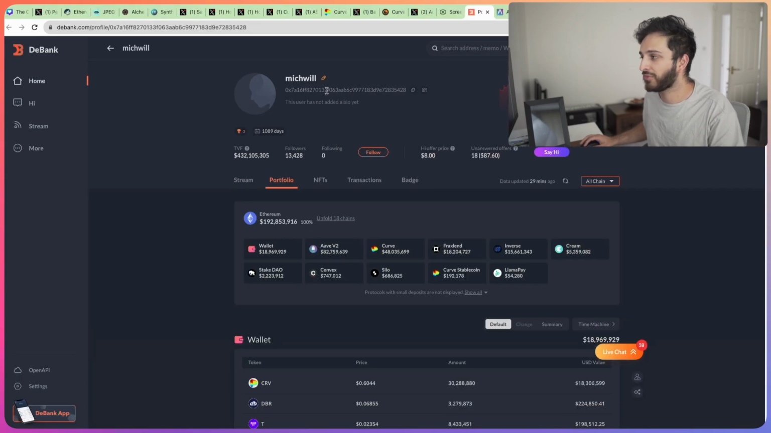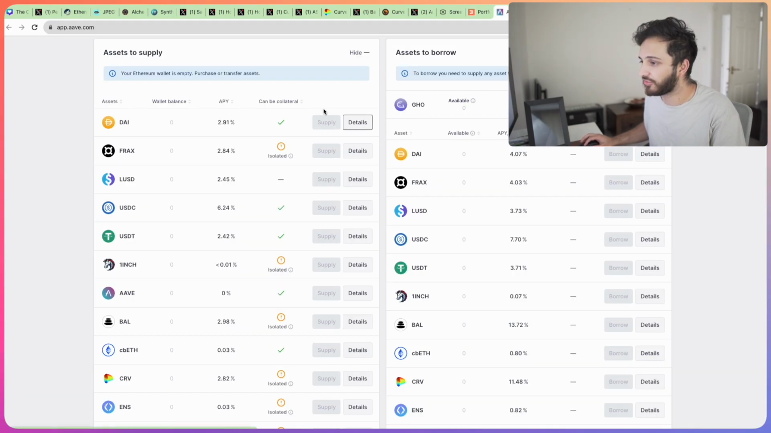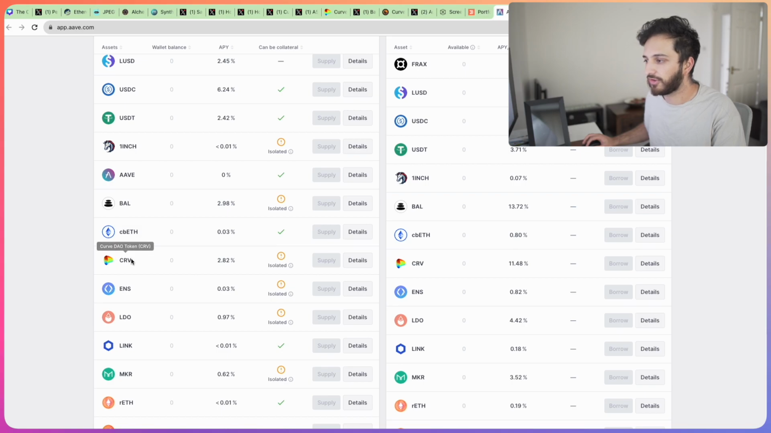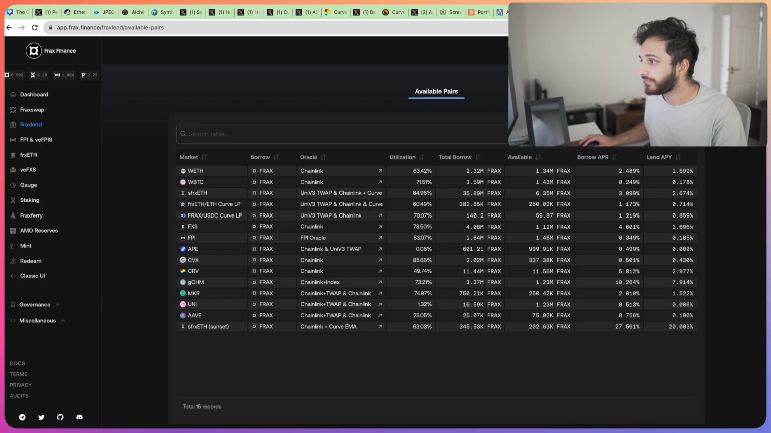We can see everyone was tracking his wallet. This is Michael's wallet. Everyone was tracking it, and it was really nice to be able to see this in real time. Today, his wallet is 192 million, but I think at the time it was significantly worse. And essentially what he had was on AAVE, you can provide CRV tokens as collateral. He had borrowed assets against this. And the same thing on Fraxlend as well, which is Frax's lending product. You can lend out CRV and borrow Frax against it.